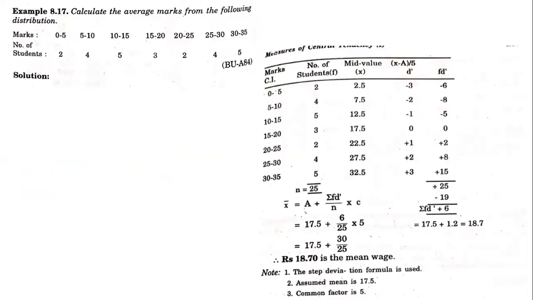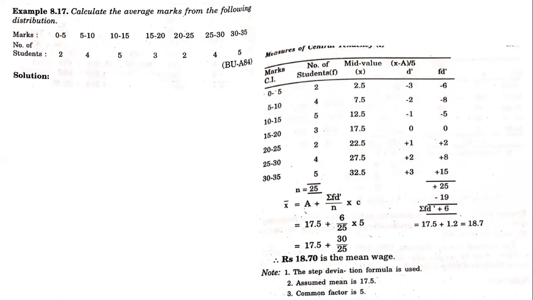Now next we go to the continuous series problem, where you have a class interval. So here let us calculate the average. Calculate the average marks from the following distribution, where the class interval is given as the marks of students. These are given as 0 to 5, 5 to 10, 10 to 15, like that it goes to 30 to 35, and the frequencies are 2, 4, 5, 3, 2, 4, 5. Now frequencies basically tell about the repetition. So let us take the first frequency, it's nothing but 2. It tells us that among the students who secured marks from 0 to 5, 2 students are there. Students who secured marks from 5 to 10, 4 students are there.